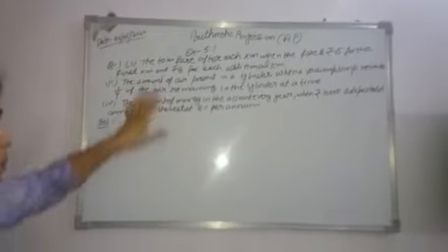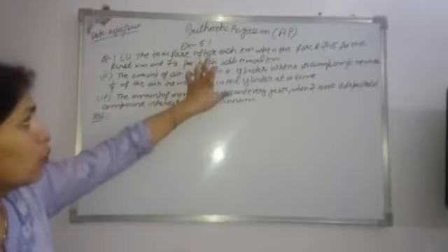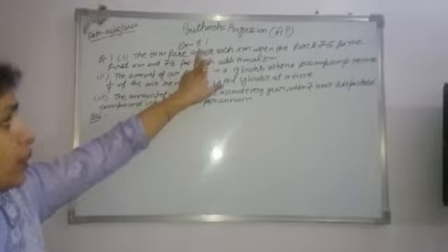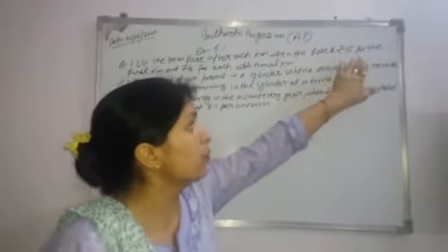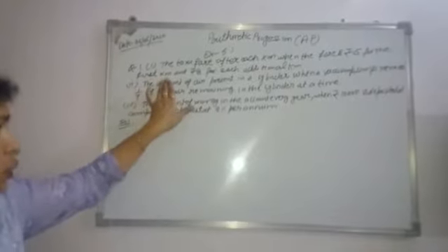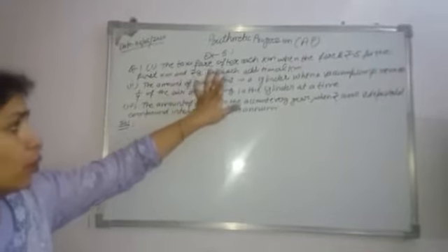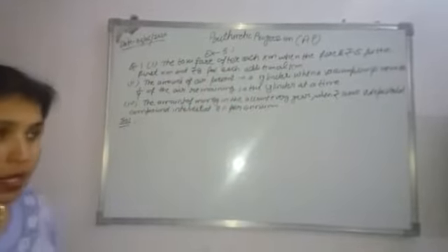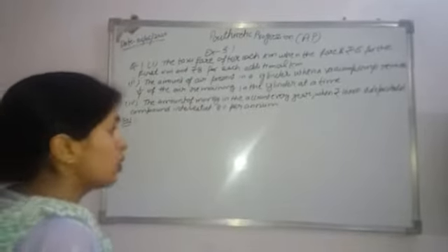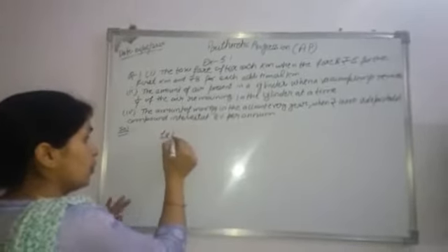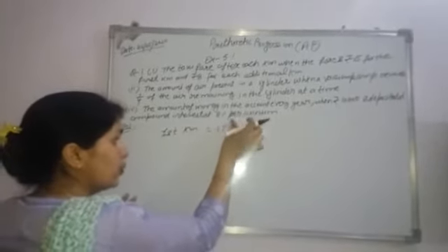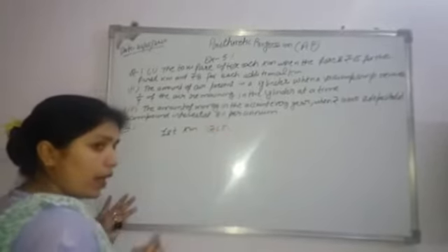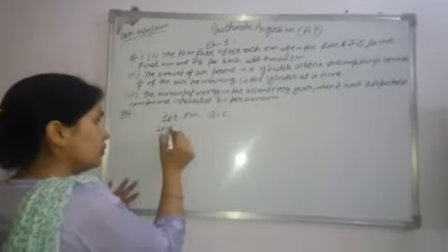In this part, the taxi fare after each kilometer, when the fare is rupees 15 for the first kilometer and rupees 8 for each additional kilometer. Here they are saying that for the first kilometer, how much charge do we have to pay? Rupees 15.